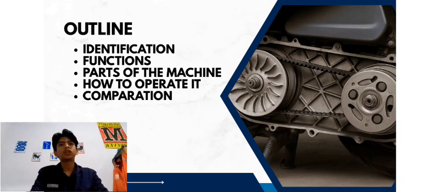The third topic is parts of the machine, where I will describe the main components of a CVT. The fourth topic is how to operate it, where I will explain how the CVT works from starting the motorcycle until it moves. Finally, I will make a comparison between Uma Racing and Daytona based on price, quality, and materials.